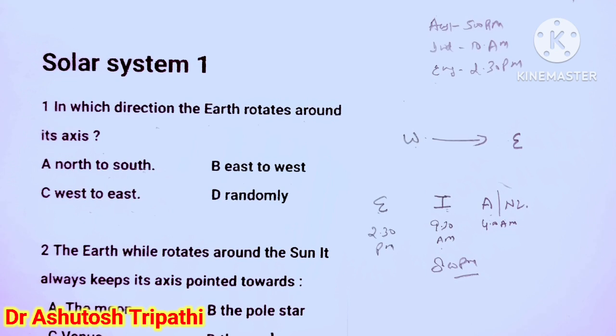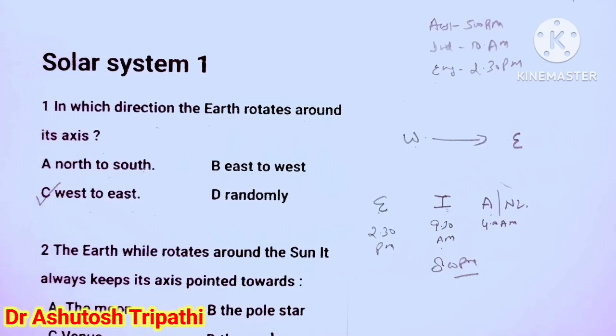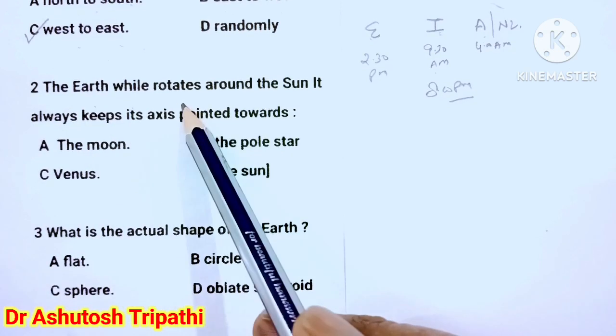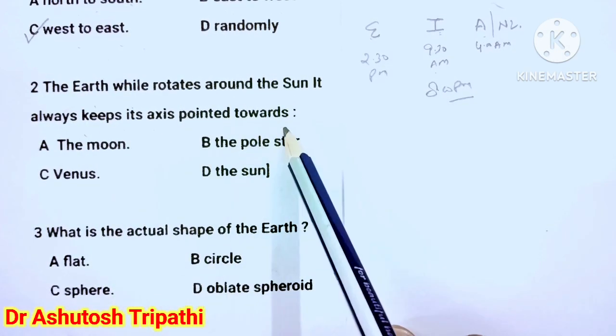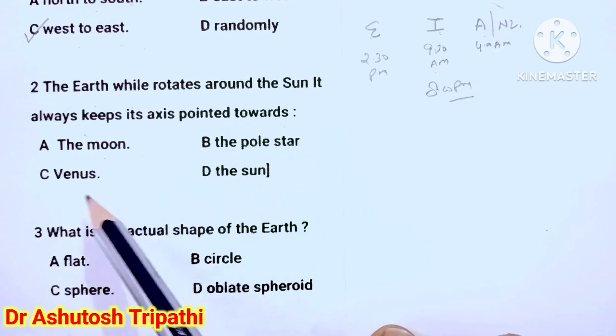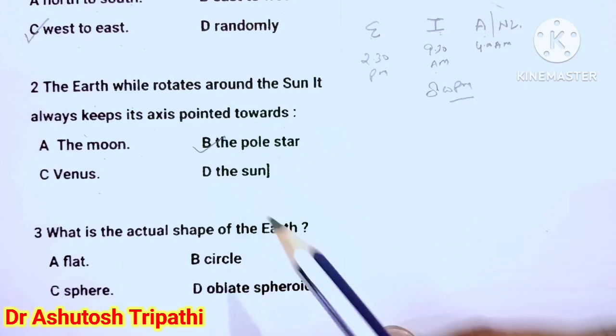Why? Because they are on the eastern side of India. It proves that the earth rotates from west to east. While rotating around the sun, the earth always keeps its axis pointed towards the moon, the pole star, Venus, or the sun? The answer is the pole star.